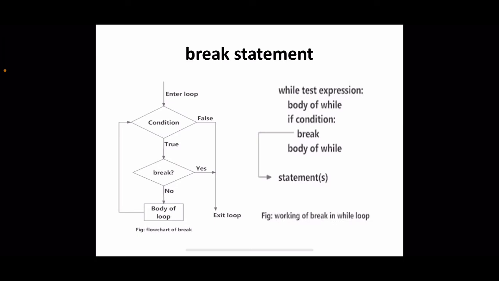So this is how the flow chart of the break looks. We have the condition of the while loop. In our example, while is our test loop, right? The condition is here. If it is true, we will enter the body of the loop, right? And within the body of the loop, if the statement is a break, what happens? That terminates the loop, the loop is exited, just like a false condition. In the case of a false condition, we will exit the loop, right?